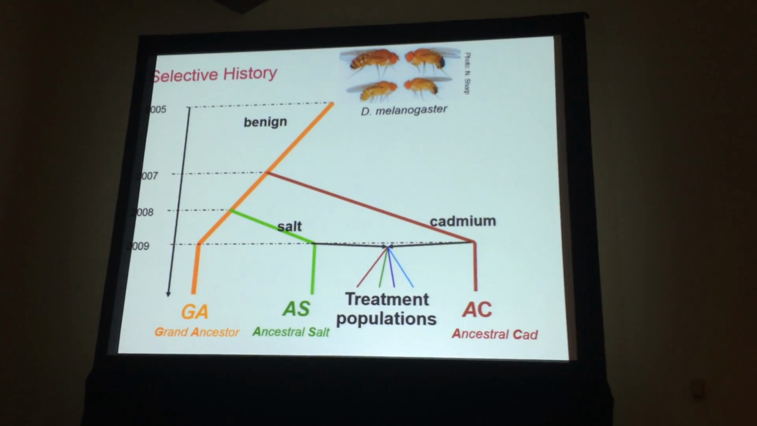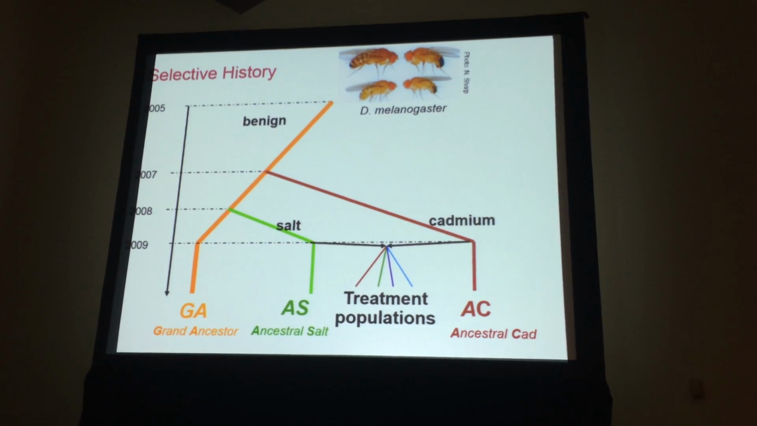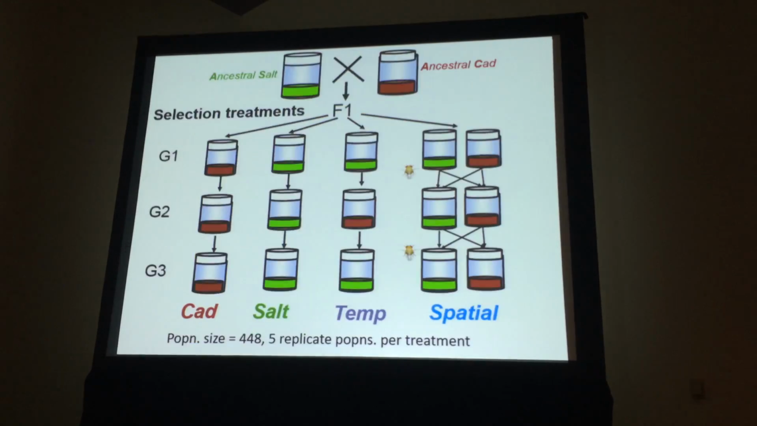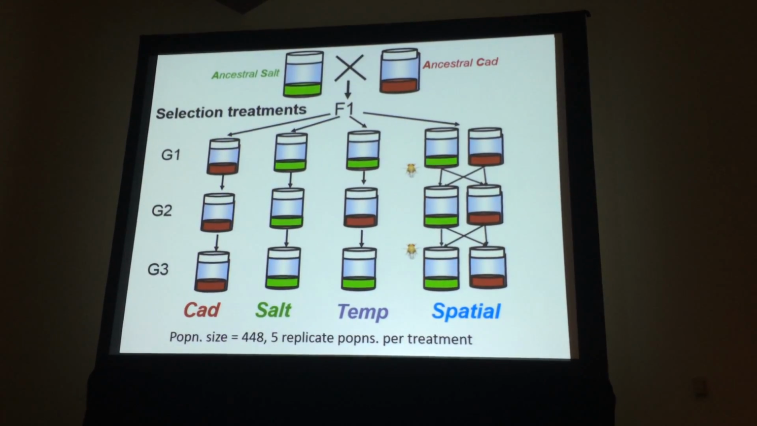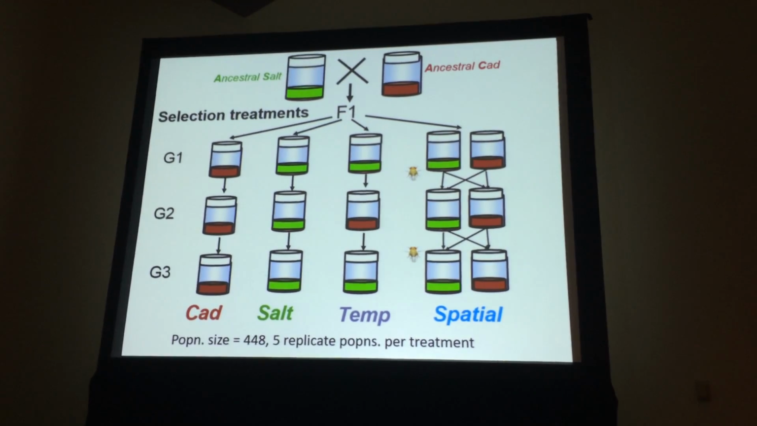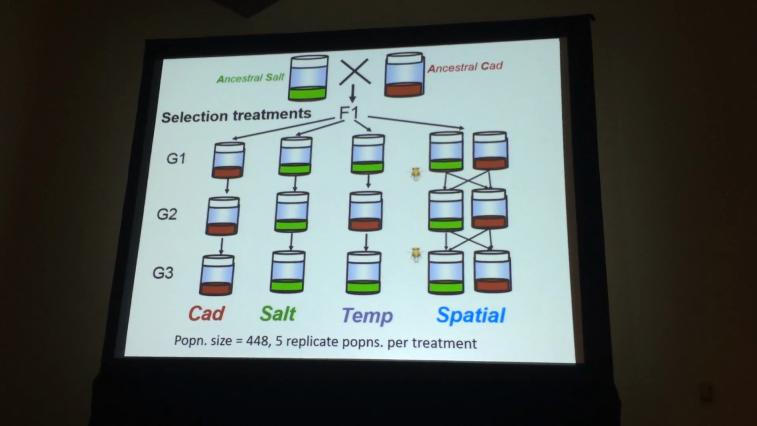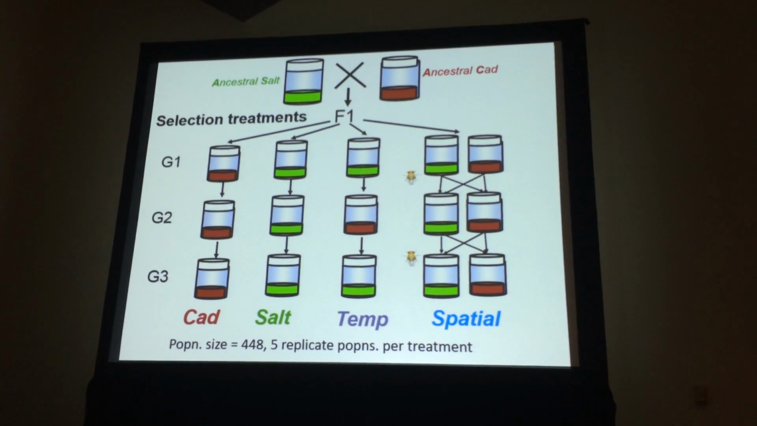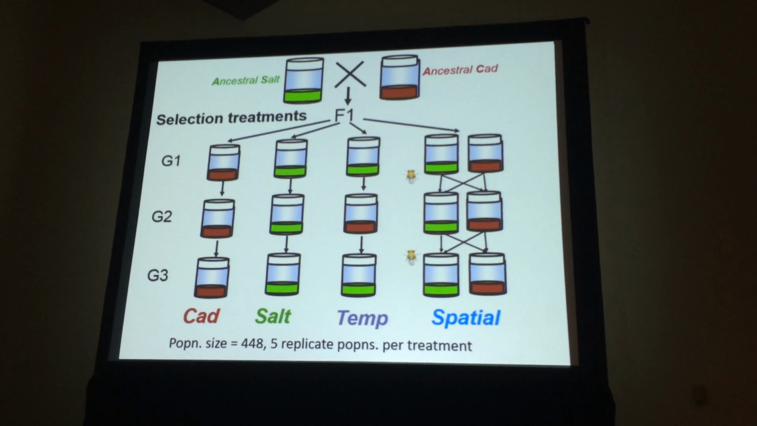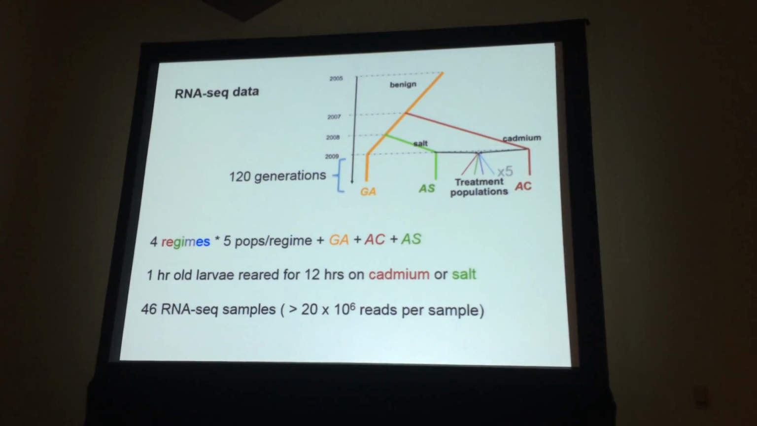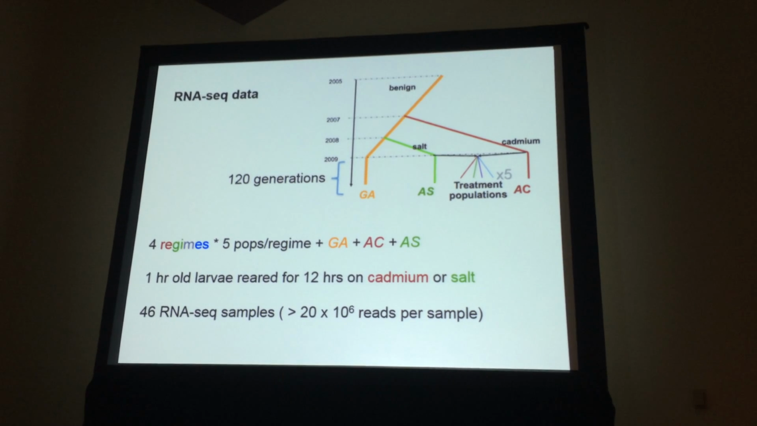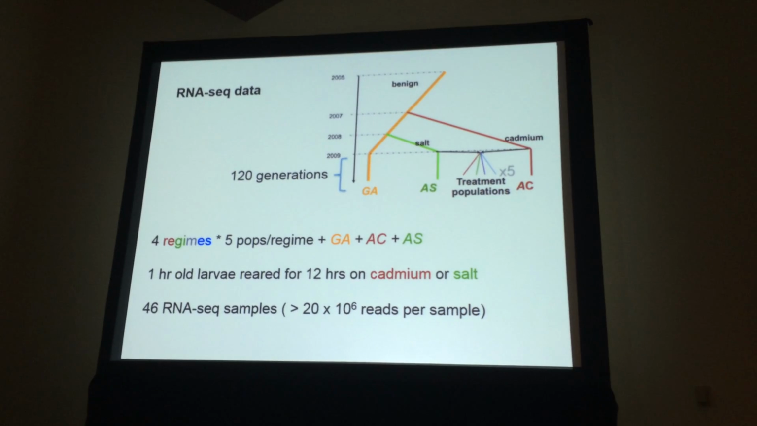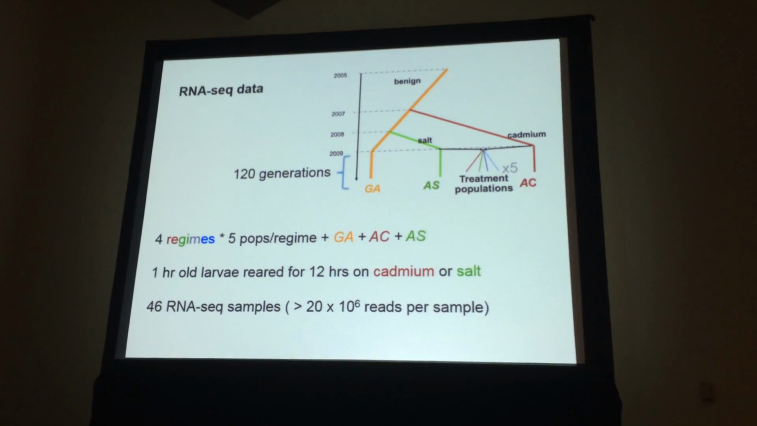Those ancestors were crossed, and from that cross, we created 20 smaller replicate populations that were divided amongst 4 selective treatments. One where they lived just on cadmium, one where they lived just on salt, one where there was temporal variation alternating each generation between the two, and one where there was spatial variation, half the population living on one food type, the other half on the other, and then mixed each generation. After 120 generations of evolution on these food types, we collected RNA-seq data from young larvae that lived for 12 hours on either cadmium or salt food.